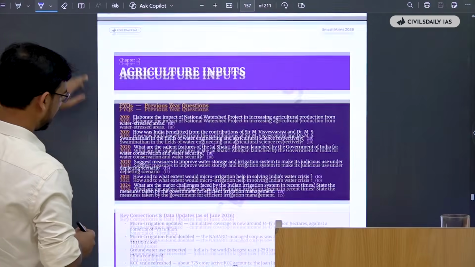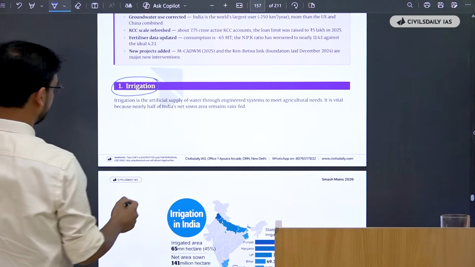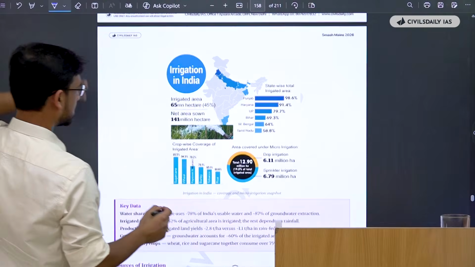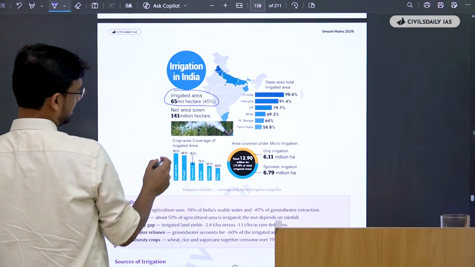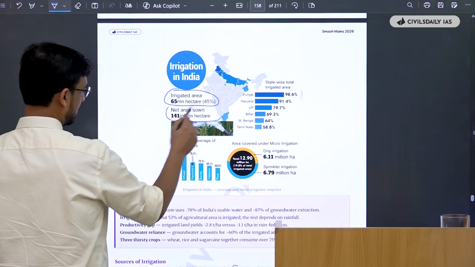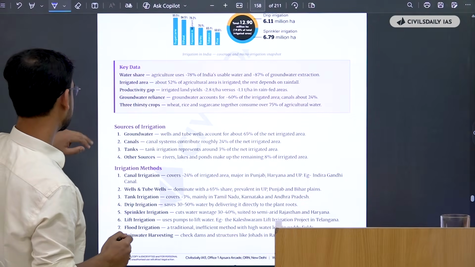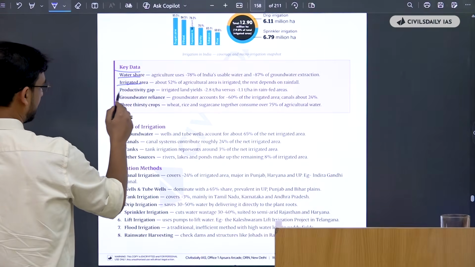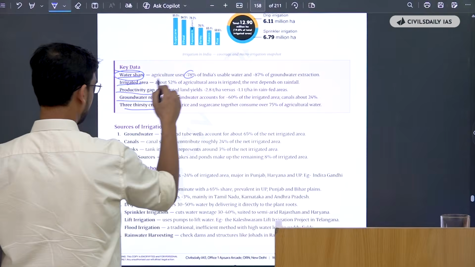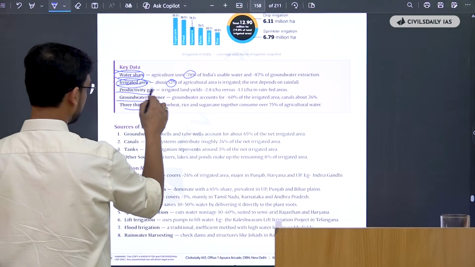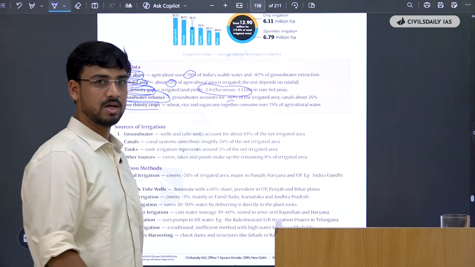Now there's the topic of agricultural inputs. Then you have irrigation, one of the most favorite topics of UPSC. For irrigation, you have the data that 65 million hectare is irrigated. Net sown area is 141 million hectare. So there is a deficit of around 75 million hectare that's not irrigated. Water share, irrigated area, productivity gap. Develop a one-stop sheet for this data to make substantiation in your answers possible.